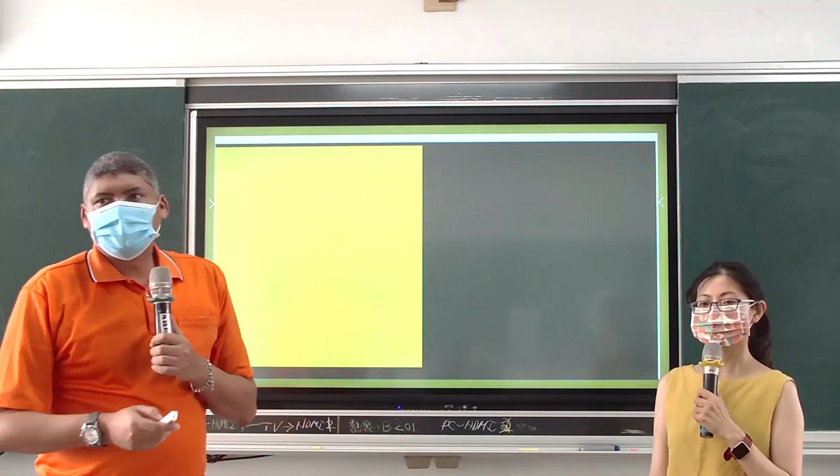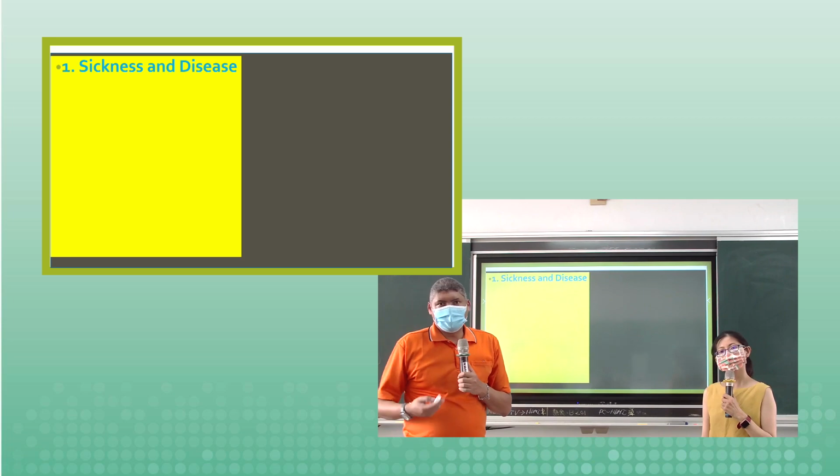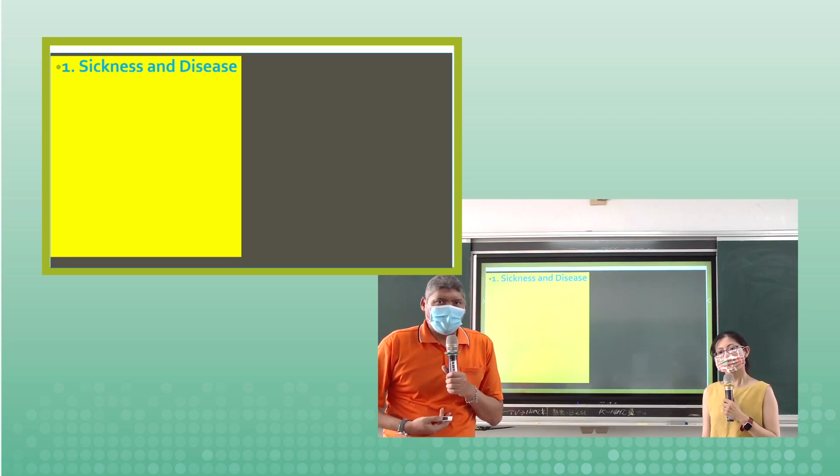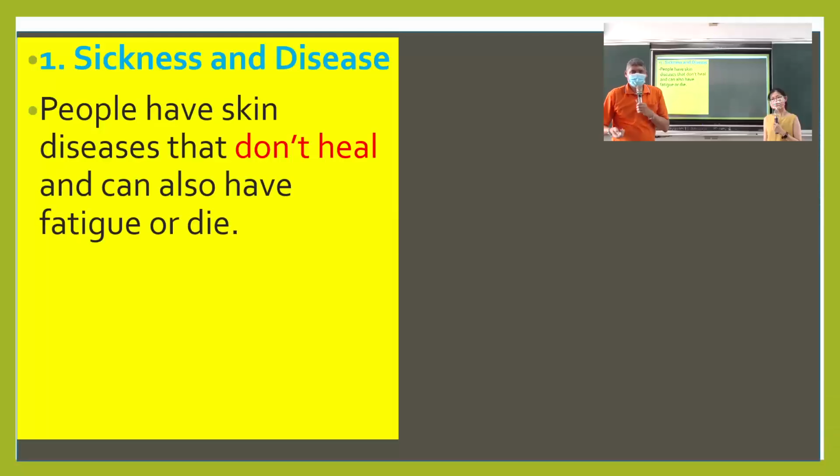Let's go on to some examples of effects on hunger. All right. So, here comes the first effect, which is sickness and disease. This is what happens when people go hungry for a long time. People get sick and diseases start to happen. And during this time, do you know that people don't heal? Yeah, because the body, the immune system doesn't work. That's right. So because the immune system isn't working, the sicknesses and the diseases don't really go away. And in some extreme cases, people have this extreme fatigue, this tiredness, and death.